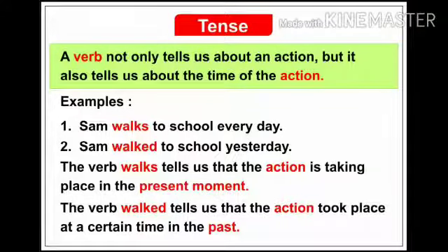A verb not only tells us about an action, but it also tells us about the time of an action. Have a look at the example. Sam walks to school every day. Sam walked to school yesterday. Now the verb walks tells us the action is taking place in the present moment. The verb walked tells us that the action took place at a certain time in the past.